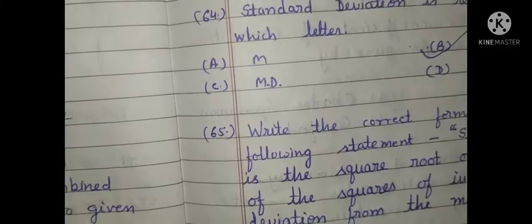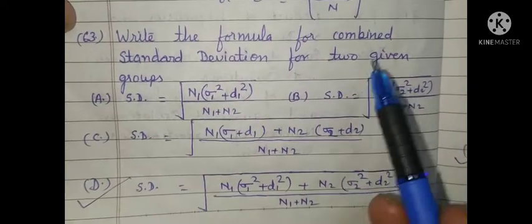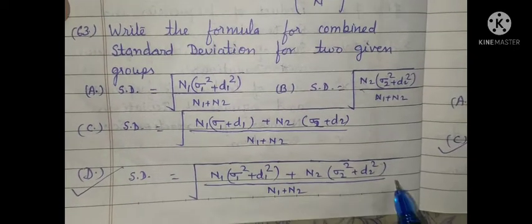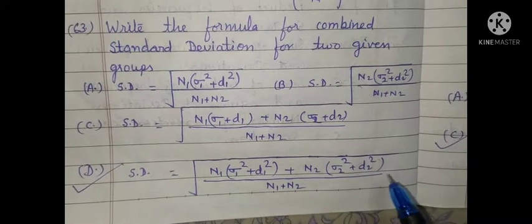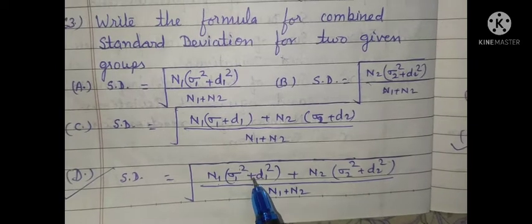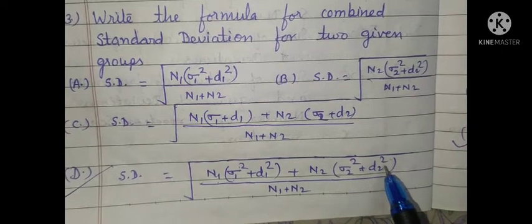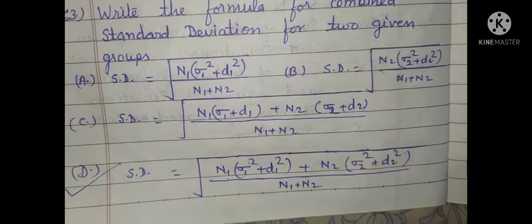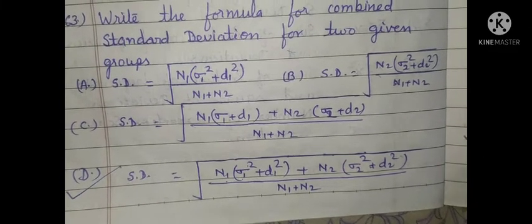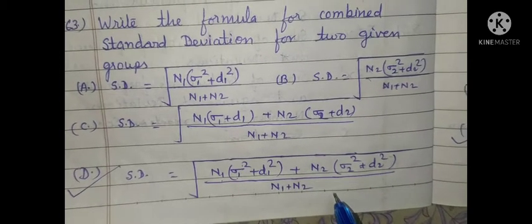N1 is equal to number of scores for first distribution, and N2 is equal to number of scores for second distribution. One more thing I want to make clear: in this question I have selected two given groups. For more than two groups, suppose there are three groups, the equation becomes N1 sigma 1 square plus D1 square, plus N2 sigma 2 square plus D2 square, plus N3 sigma 3 square plus D3 square, divided by N1 plus N2 plus N3.